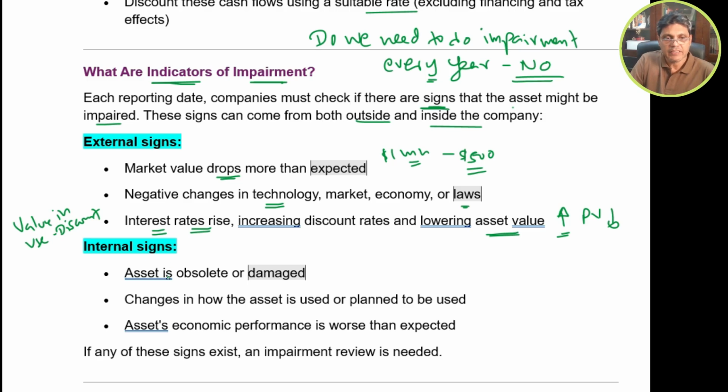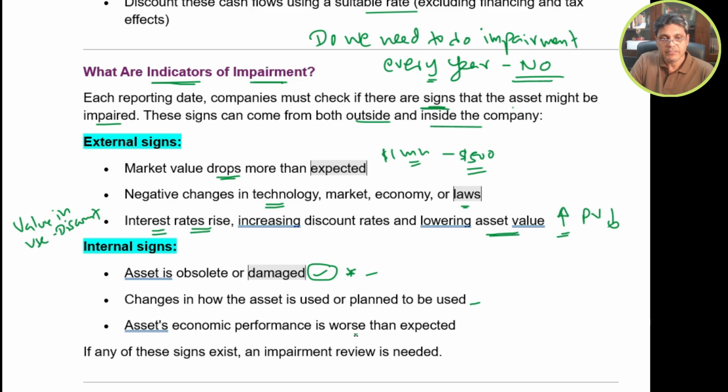The internal signs: asset is obsolete or damaged. If the asset is damaged and cannot be utilized, then the asset becomes obsolete. Changes in how the asset is used or planned to be used. Let's say you shut down one division of a particular company, so the assets used in that division will become impaired.